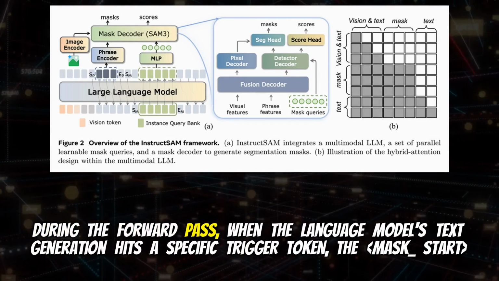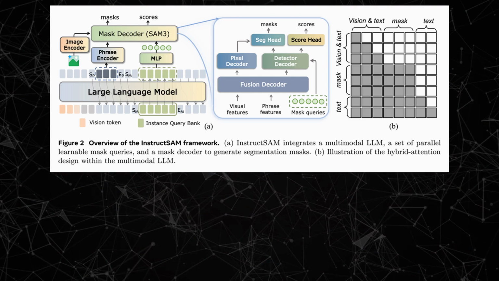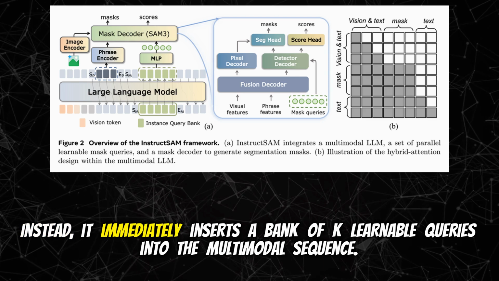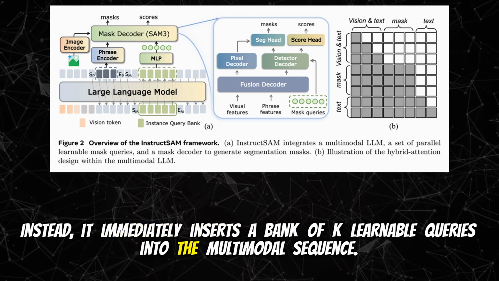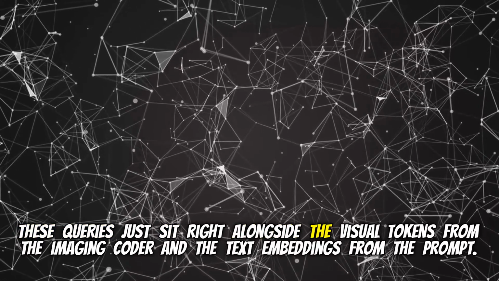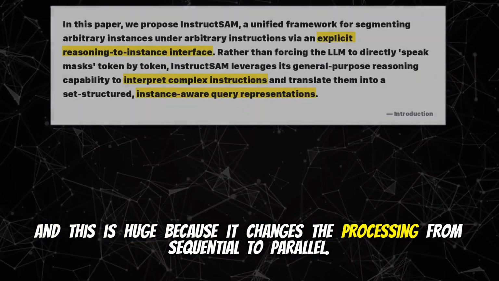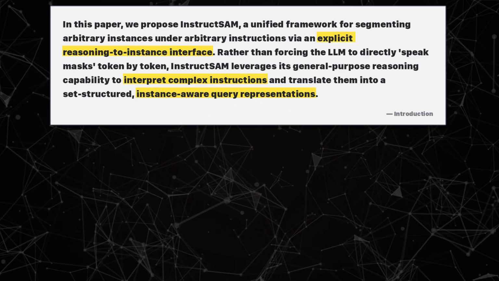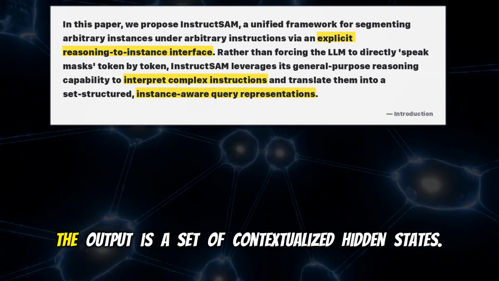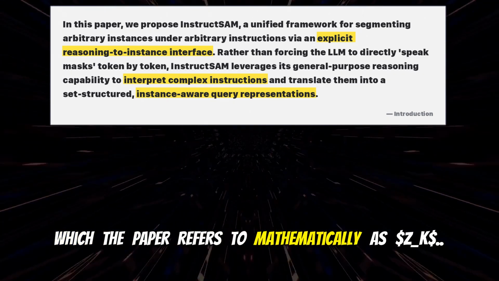And this is the part of the architecture that really stands out to me. During the forward pass, when the language model's text generation hits a specific trigger token, the mask start token, it doesn't try to autoregressively predict the mask. No, not at all. Instead, it immediately inserts a bank of K learnable queries into the multimodal sequence, and by default, they set K to 10. Right. These queries just sit right alongside the visual tokens from the image encoder and the text embeddings from the prompt. And this is huge because it changes the processing from sequential to parallel. Those 10 learnable queries are processed through the transformer layers simultaneously. The output is a set of contextualized hidden states, which the paper refers to mathematically as Z_K.